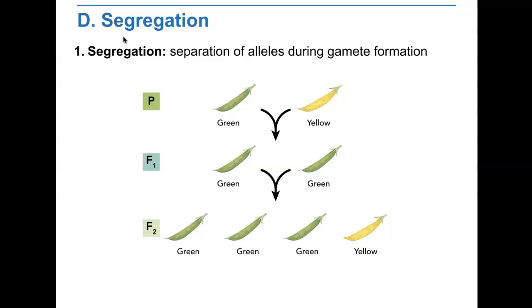To begin with, Mendel assumed that a dominant allele had masked the corresponding recessive allele in the F1 generation. However, the trait controlled by the recessive allele did show up in some of the F2 plants. This reappearance indicated that at some point the allele for yellow pods had separated from the allele for green pods. How did this separation, or segregation, of alleles occur? Mendel suggested that the alleles for green pods and yellow pods in the F1 plant must have segregated from each other during the formation of reproductive cells, or gametes.